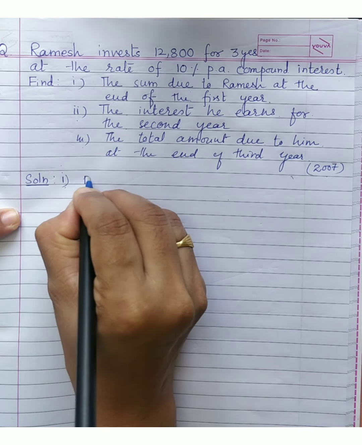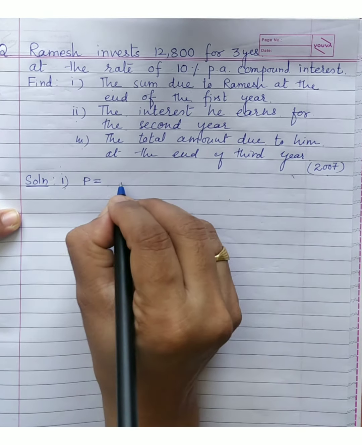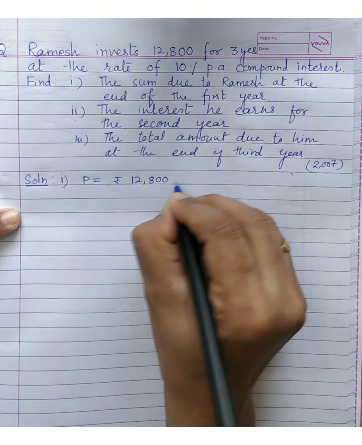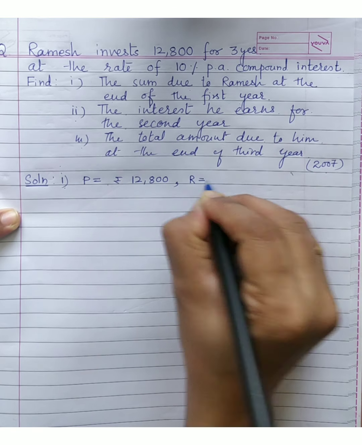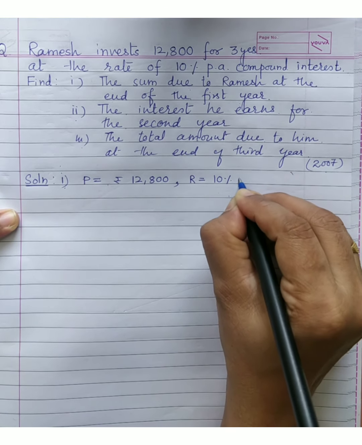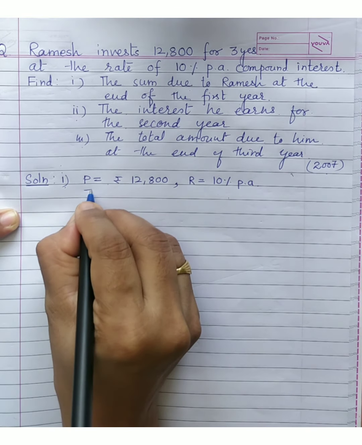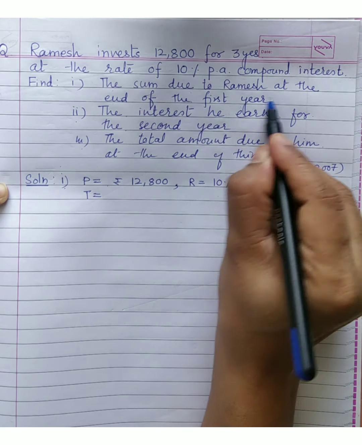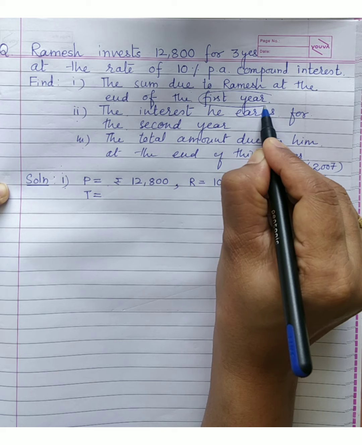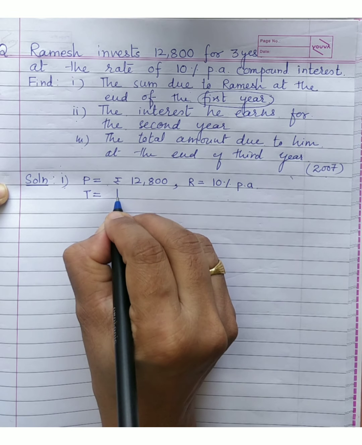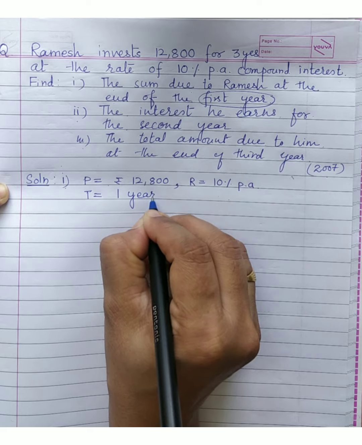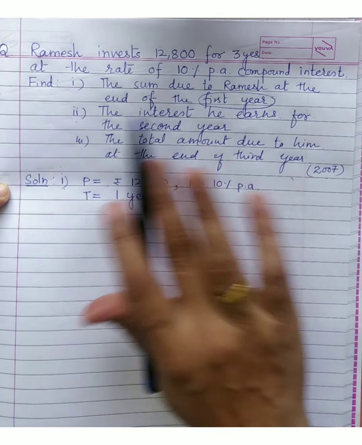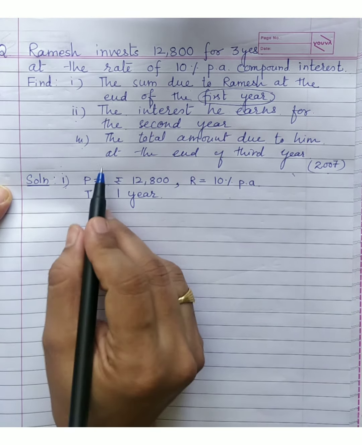Okay, so I will start here for this part. What is the principal? Rupees 12,800. Rate 10% per annum. And now you tell me what is the time. Time will be 3 years or 1 year? It will be 1 year. Why? Because we are talking about only the first year. So the time is 1 year. Hope nobody has any confusion that even though the time is given as 3 years, why we are using 1 year here. If you have read and understood the question, you won't have this problem.